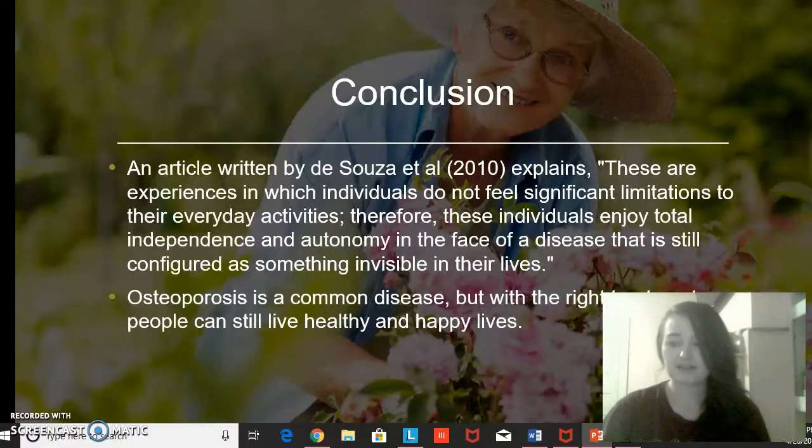An article written by De Souza et al. in 2010 explains these are experiences in which individuals do not feel significant limitations to their everyday activities. Therefore, these individuals enjoy total independence and autonomy in the face of a disease that is still configured as something invisible in their lives. In conclusion, osteoporosis is a common disease, but with the right treatment, people can still live healthy and happy lives. It is important to understand the causes, symptoms, and the possible treatments of a disease because this pursuit of information can significantly improve their lives.